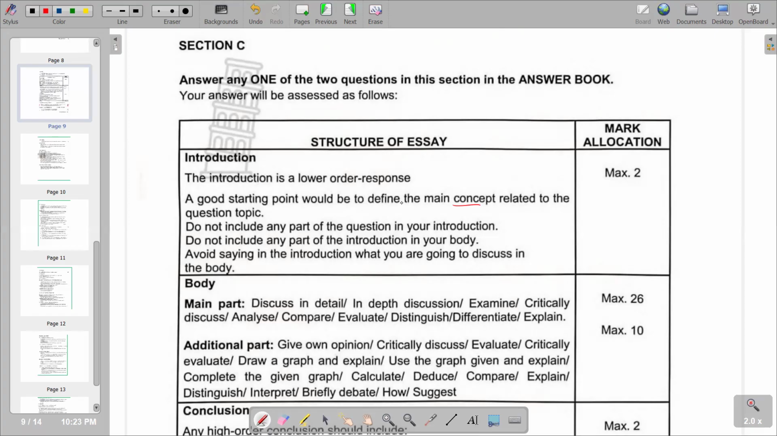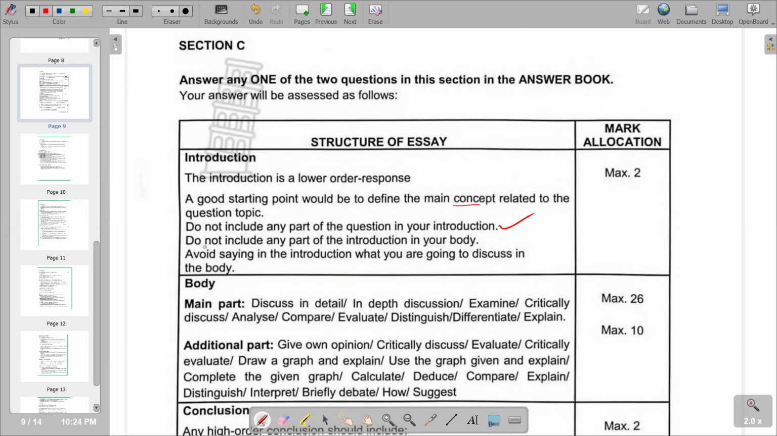The second point says do not include any part of the question in your introduction. Very important to take note. So you don't repeat any part that is stated in the question in the introduction. That's basically what the point is trying to illustrate.